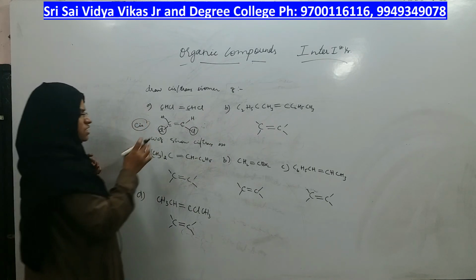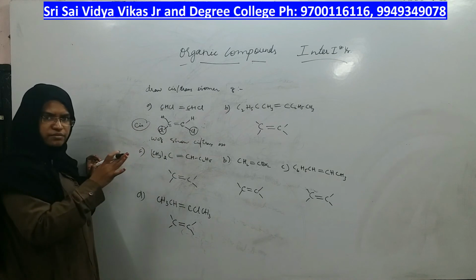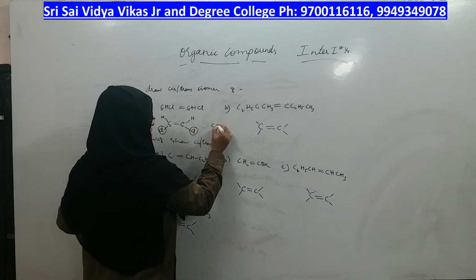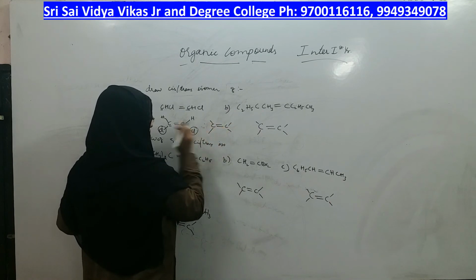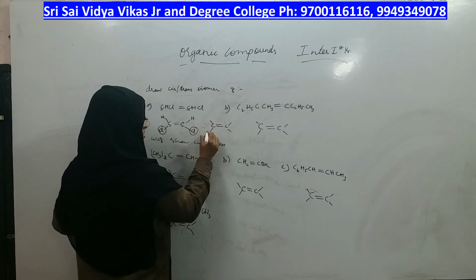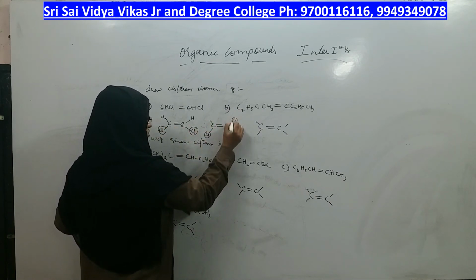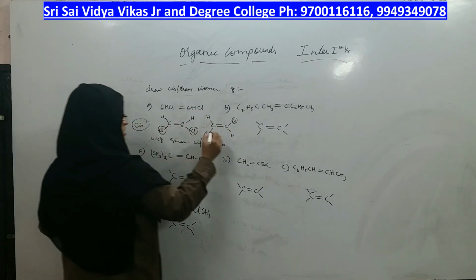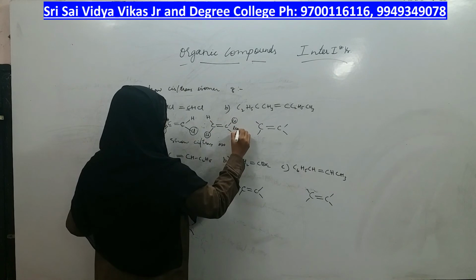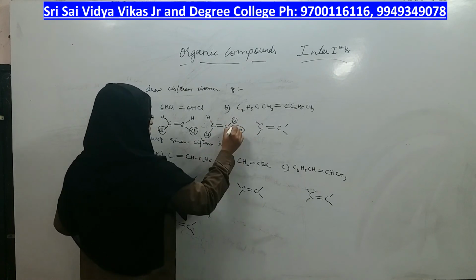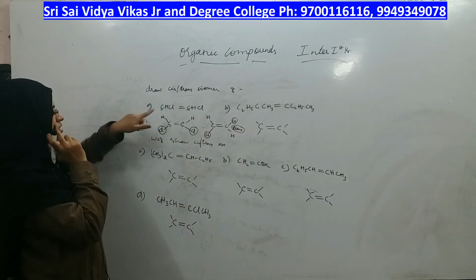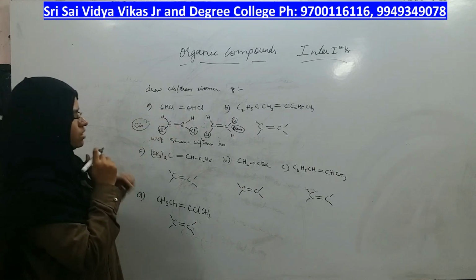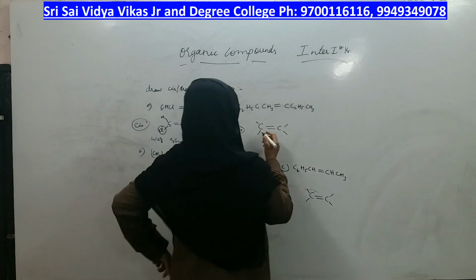Now if cis isomer is possible, that means trans isomer should be possible. Shall we write trans isomer of the same? Let us do so. Trans isomer means chlorine here, the remaining are hydrogen. So this is cis and this becomes trans, right? So you have drawn cis isomer as well as trans isomer for this formula. Going to the next compound.